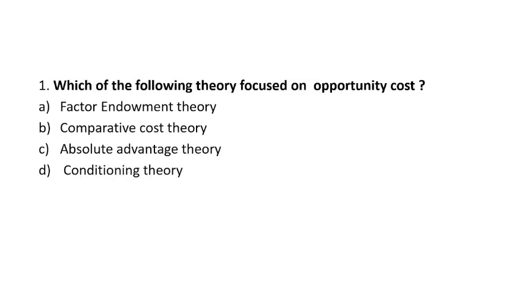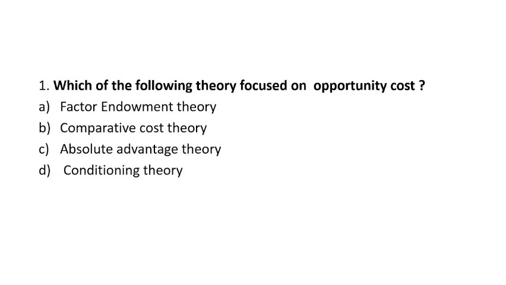Which of the following theories focused on opportunity cost? Factor endowment theory, comparative cost theory, absolute advantage theory, and conditioning theory. Which theory focused on opportunity cost? I hope you have solved this question. So basically, what is opportunity cost? The cost which is foregone for the next best alternative is termed the opportunity cost.